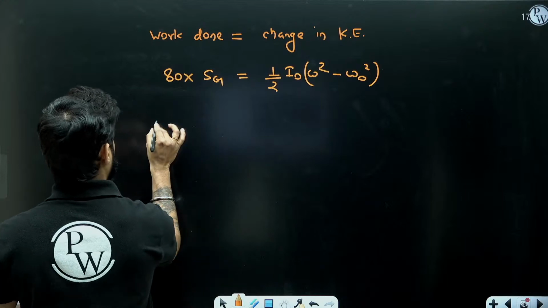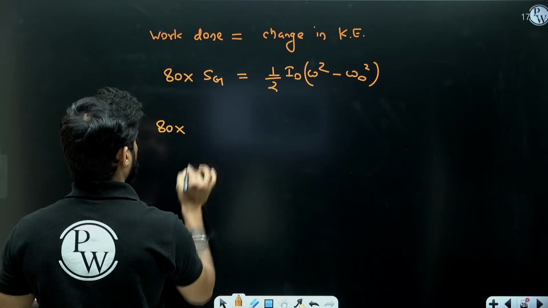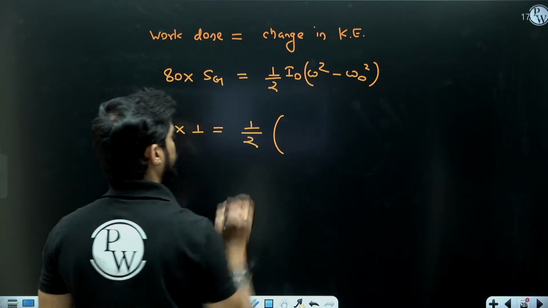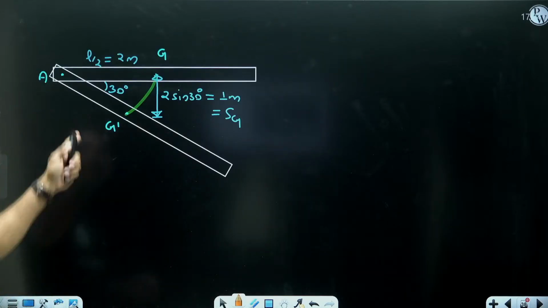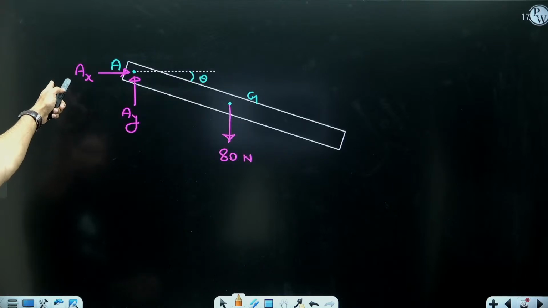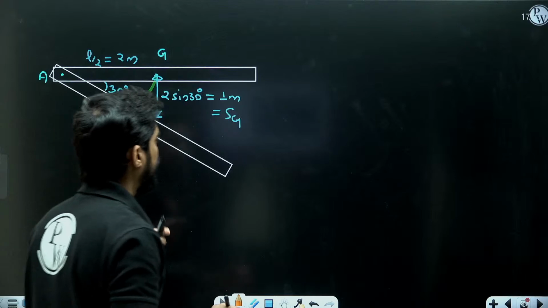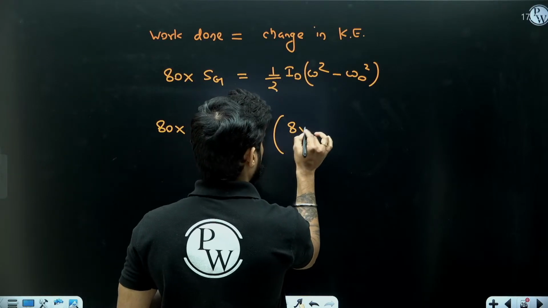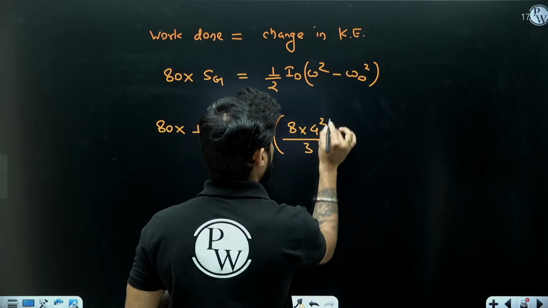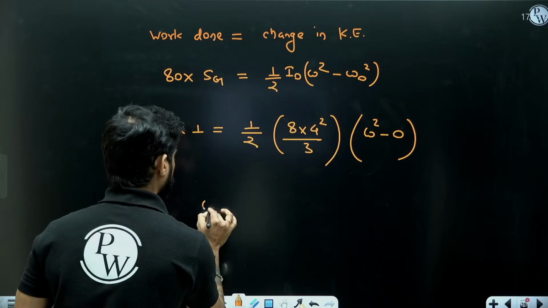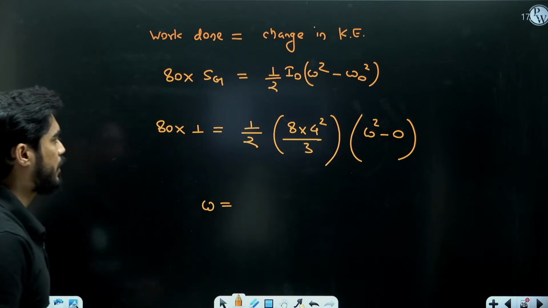So now, 80 into 1 meter equals to half. Now what is the moment of inertia of a bar with respect to the end point? m l square by 3. M is 8 kg, L is 4 meter. So it will be half m l square by 3 omega square minus 0. So what will be the value of omega?